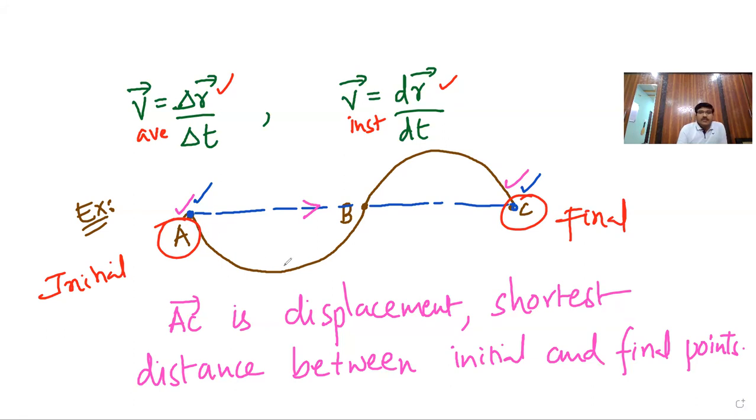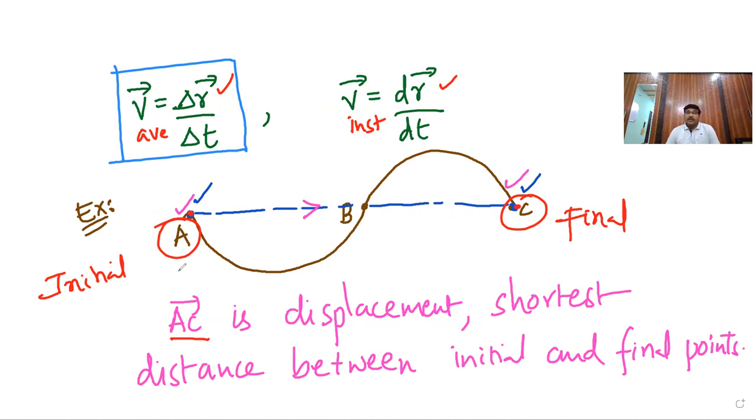The path went like this, but we are not interested in the speed, we are interested in the velocity. So A to B, B to C. Displacement is from initial to final point. The shortest distance, or length of the straight line, gives the magnitude. AC bar is the displacement. Be careful, that is in the case of average velocity.